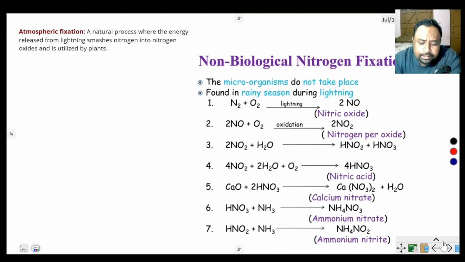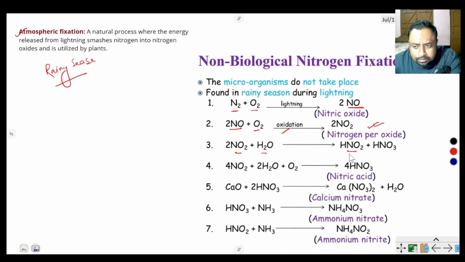First one, atmospheric nitrogen. Atmospheric nitrogen fixation mainly occurs during the rainy season, because at this time lightning occurs, and in the presence of lightning the atmospheric nitrogen combines with oxygen to produce nitric oxide. This nitric oxide again combines with oxygen by an oxidation reaction to produce nitrogen peroxide. This nitrogen peroxide and H2O combine to produce nitric acid and nitrous acid.